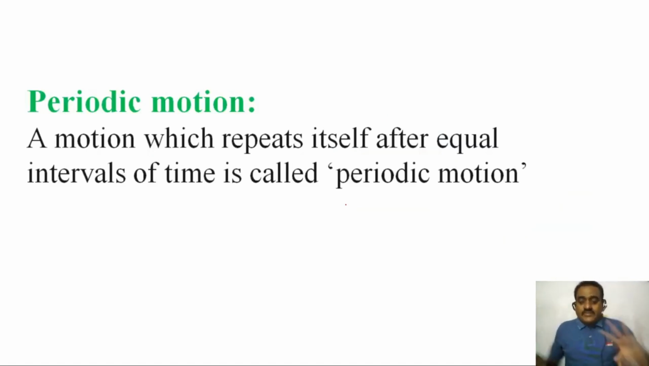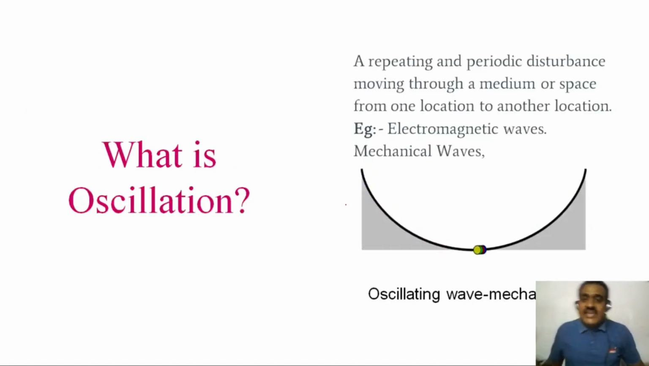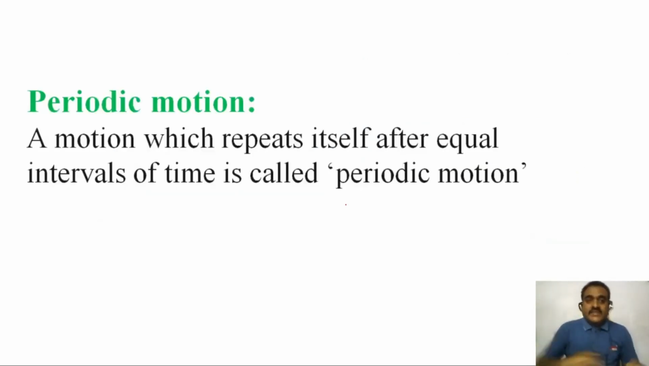What is periodic motion? We are seeing here a repeating and periodic disturbance, but what is periodic motion? A motion which repeats itself after equal intervals of time is called periodic motion. A motion which repeats by itself after equal intervals of time is called periodic motion.